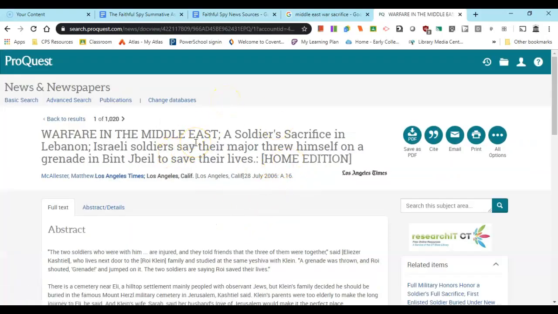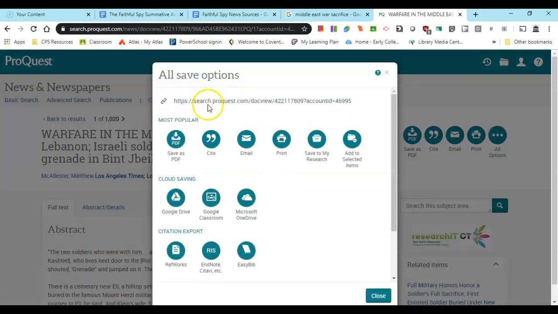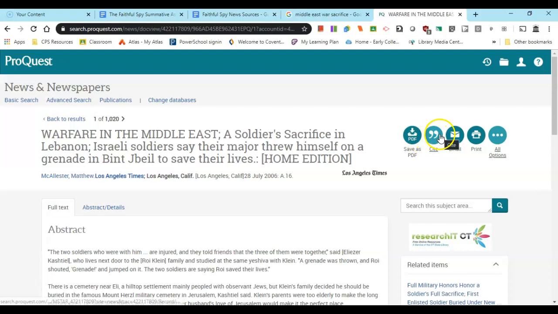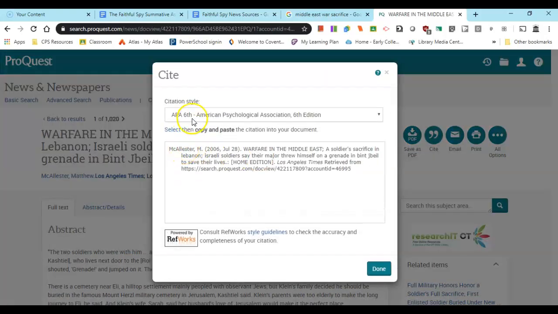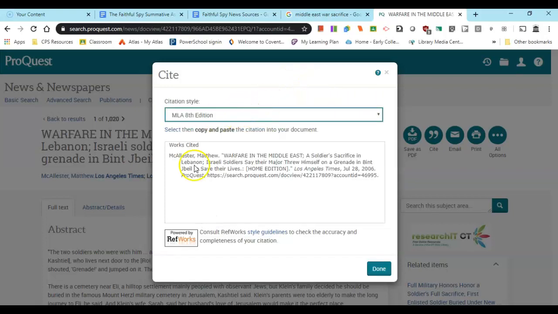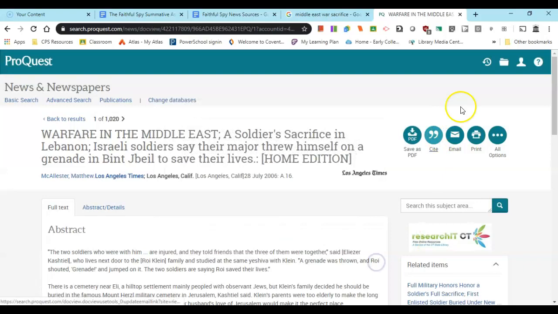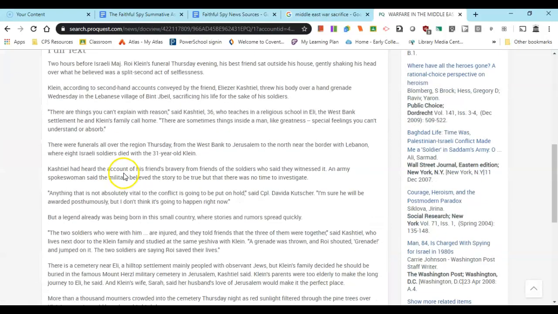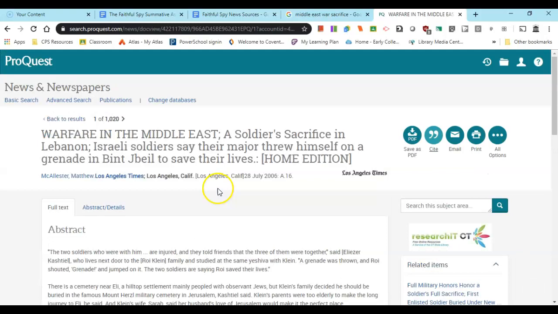And just as a reminder, because you're in the ProQuest database from researchIT, you want to make sure that if you want to get back to this article, choose all options over here. If you click on that, right at the top you'll see the permalink, and you can copy this, and that way you can get back to this article. So save that, and then of course when you want to cite it, just click on the citation and switch it to make sure it's on MLA 8th edition. Cha-ching, there you go. So that's all you need to do, and there's your newspaper article in its entirety.